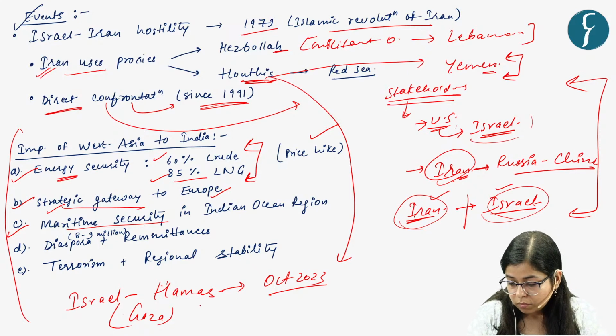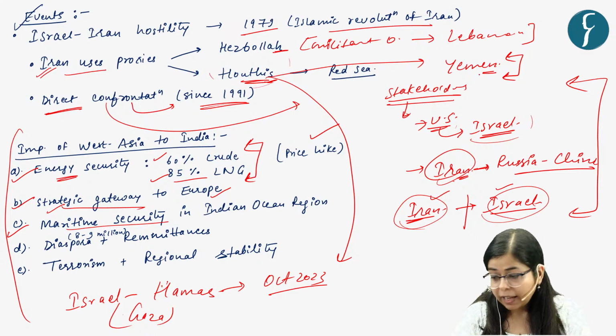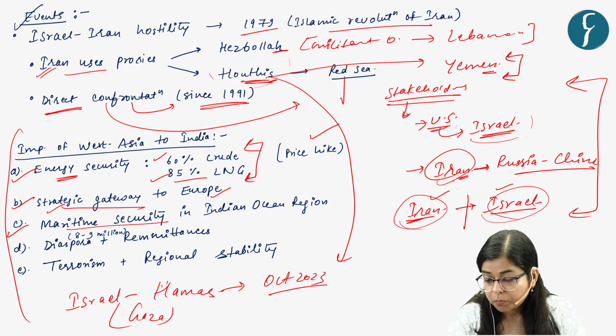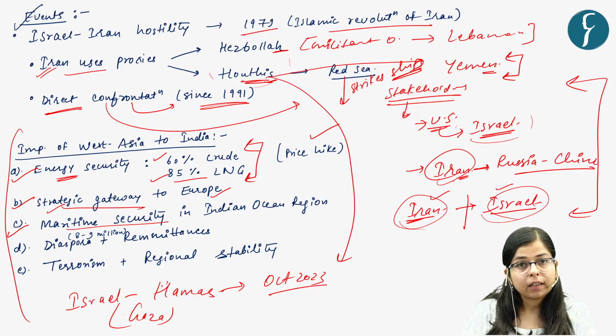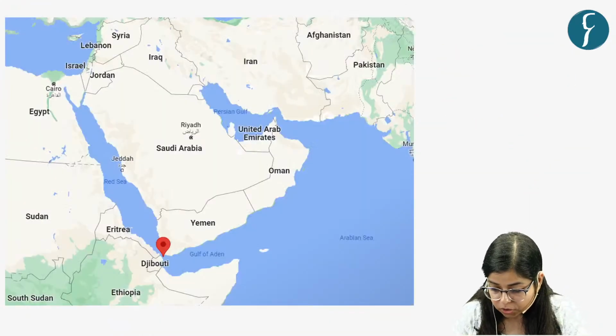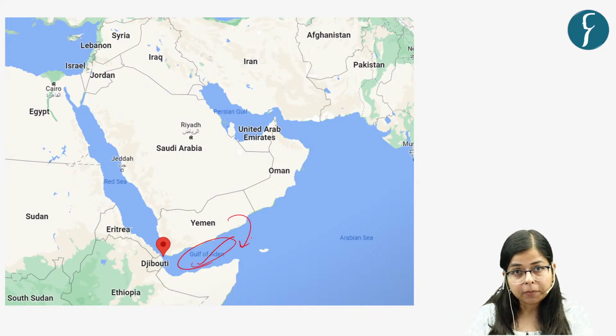And in solidarity with Palestine, the Houthis, the military group in Yemen, are carrying out strikes on ships located in the Red Sea or in the Gulf of Aden. So in this map, you can see the location of the Gulf of Aden, where ships are being struck by Houthi rebels of Yemen.